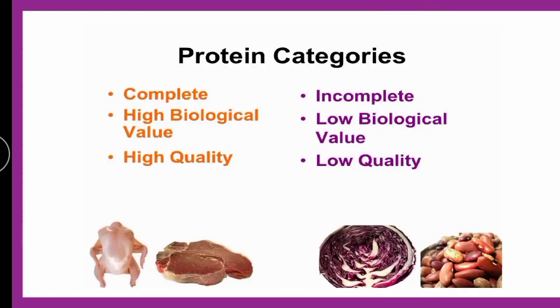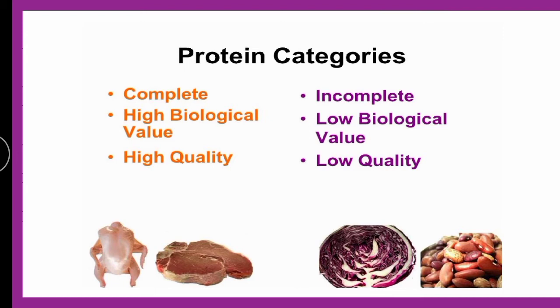The protein categories are two: complete proteins and incomplete proteins. Those proteins which have higher biological value have high quality, and those which have low biological value have low quality. Basically, animal proteins are complete proteins, and those from plant origin are incomplete proteins.